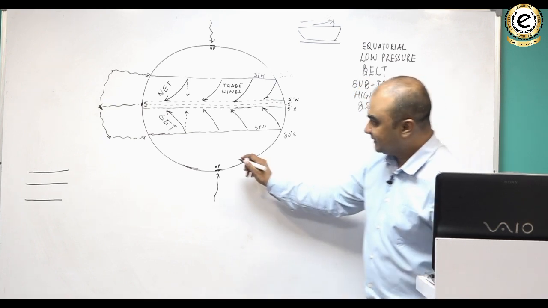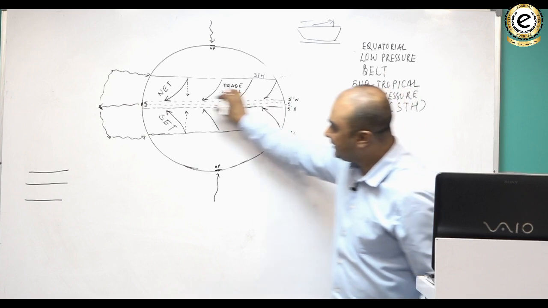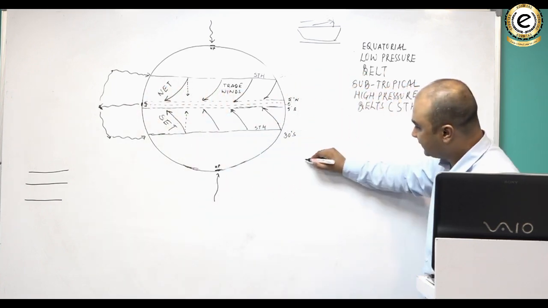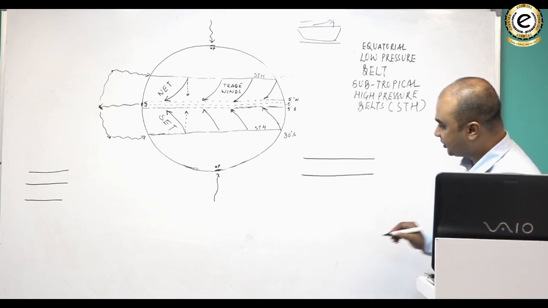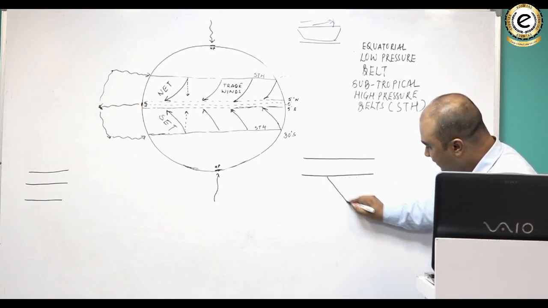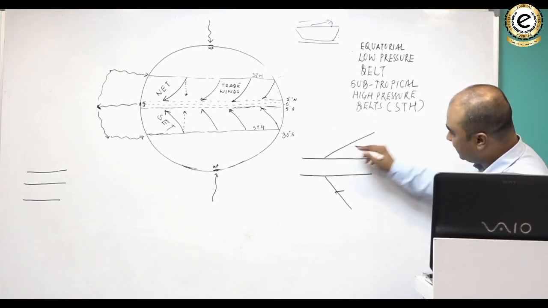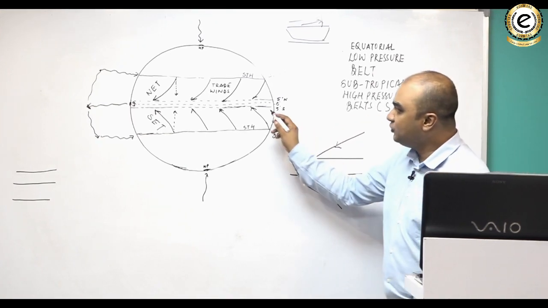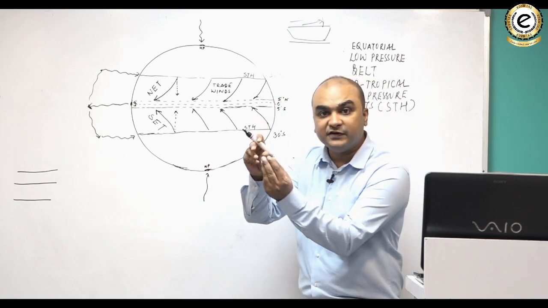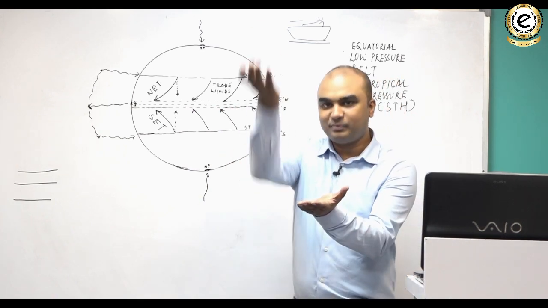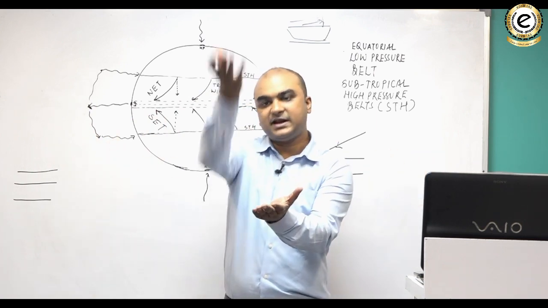अच्छा चलो यहां पर देख लेते हैं. At this point, what is happening at the equator? Look at this. Suppose this is the equatorial low pressure belt, and you have the southeast trade and the northeast trade, and you know that low pressure areas are also known as zones of convergence because at low pressure, air converges and air rises.